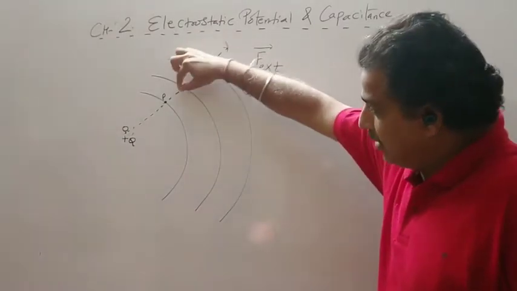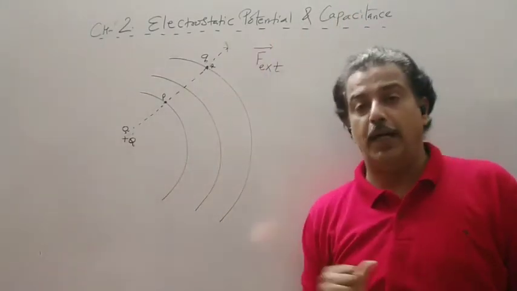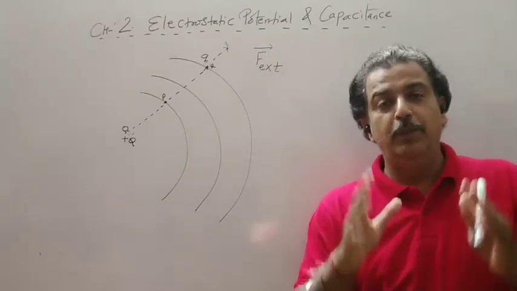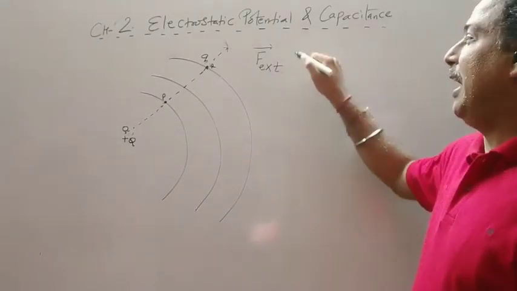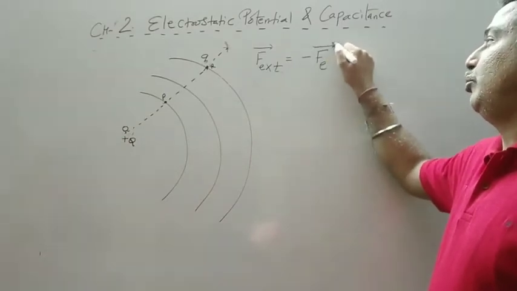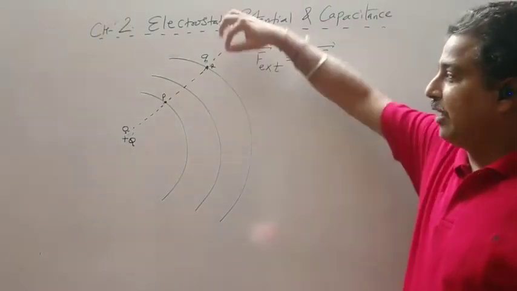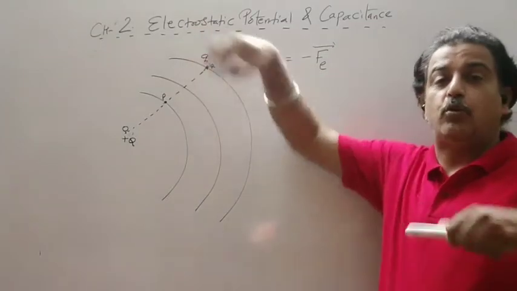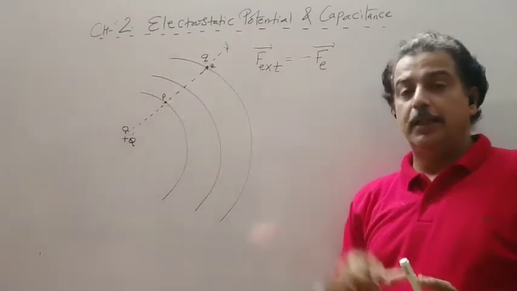If I keep any test charge here, it will be thrown out, or it will move in the direction from O to R. So how much force do I have to apply? The minimum force required is that this F external should be equal in magnitude but opposite in direction to the electric force. Whatever amount of electric force is there at point R, that much force is required to move this charge q from point R to point P.